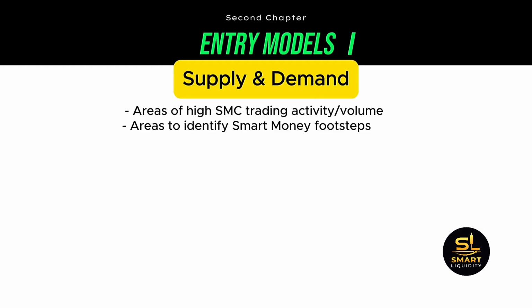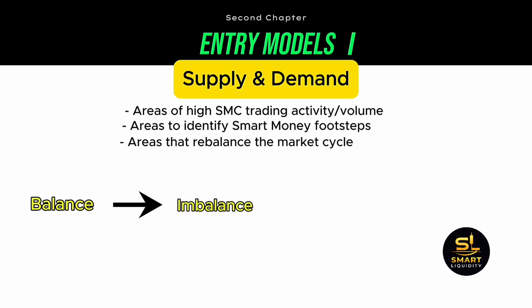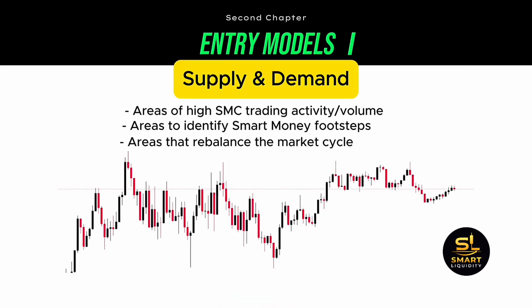If you look at any financial market, be it stocks, crypto, or Forex, we should know that markets move in certain cycles. They go from balance to imbalance, and then the market moves from imbalance towards balance. In other words, the market always chases efficiency, fair pricing, and a fair chance for both buyers and sellers to enter a market. A balanced price looks like this. It moves like a consolidated or ranging market. It essentially shows that buyers had the same strength as the sellers. Therefore, the market creates a choppy price action.